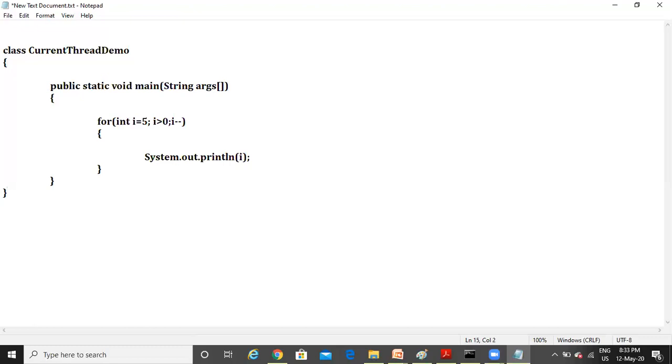So this is a very simple program. Don't bother. I will slowly add the threads concept to the same program.